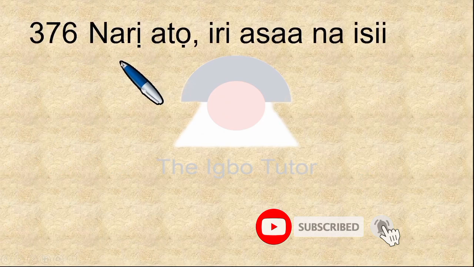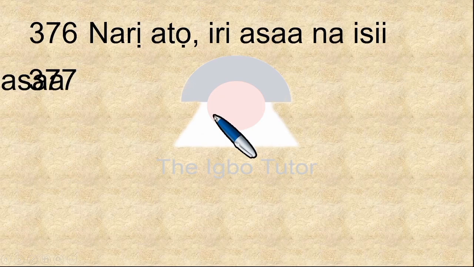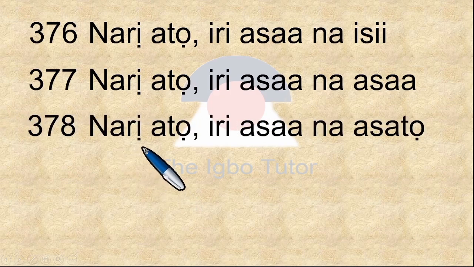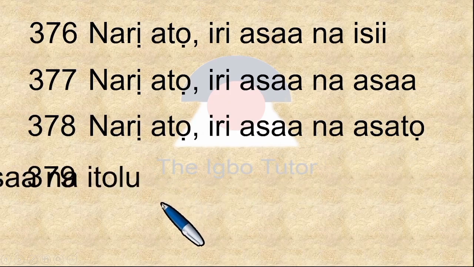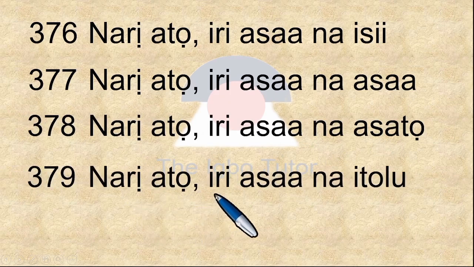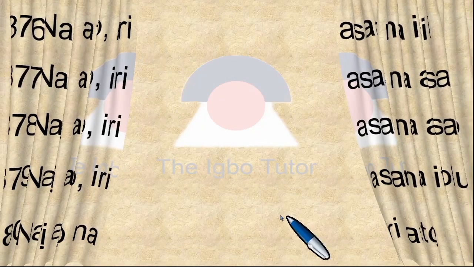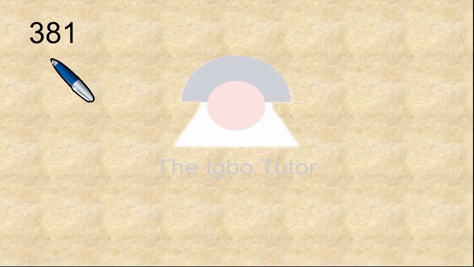376, and that is narị atọ iri asaa na isii. 377 is narị atọ iri asaa na asaa, 377. 378, narị atọ iri asaa na asatọ, 378. 379, narị atọ iri asaa na itoolu. And then 380, narị atọ na iri asatọ, 10 in 8 places, iri asatọ, 80. We move on in the 80 series now, and the first is 381.